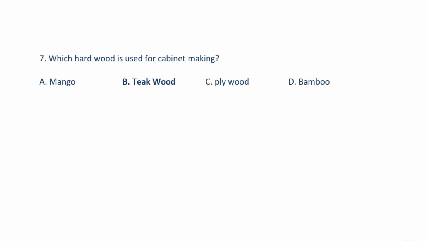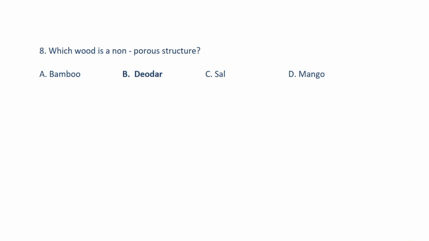Question number 7. Which hardwood is used for cabinet making? Answer option B, teak wood. Question number 8. Which wood is a non-porous structure? Answer option B, deodar.